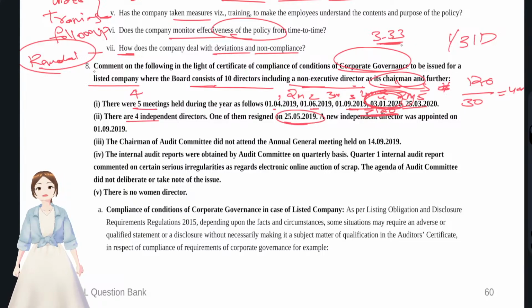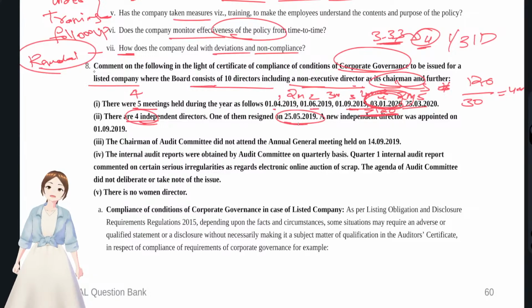Round it off to the next number, 4. This is the minimum requirement. 4 independent directors were there and he resigned on 25/5/19. If he resigned, then we have to fill the vacancy either within 3 months or by the next board meeting, whichever is later.